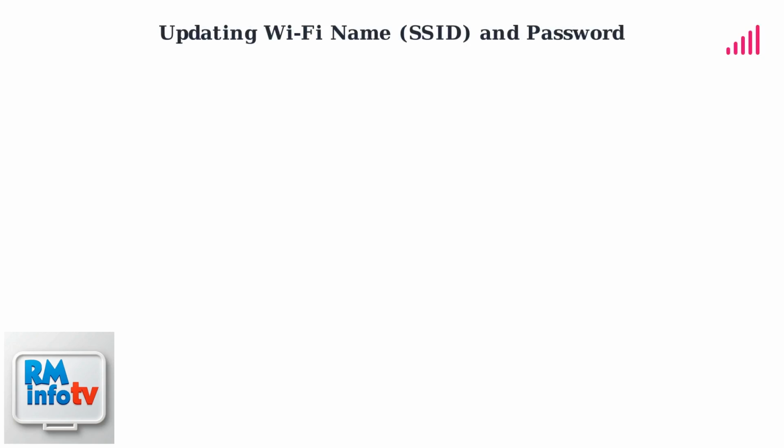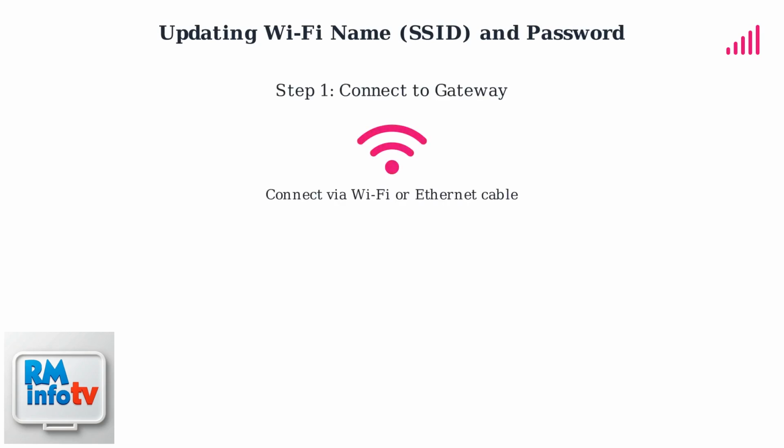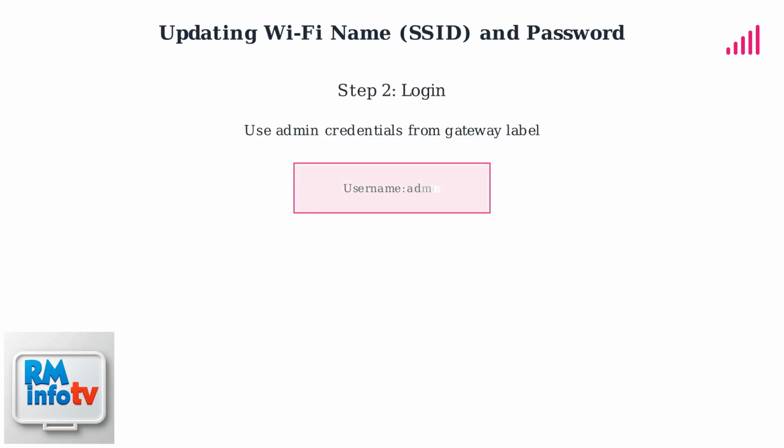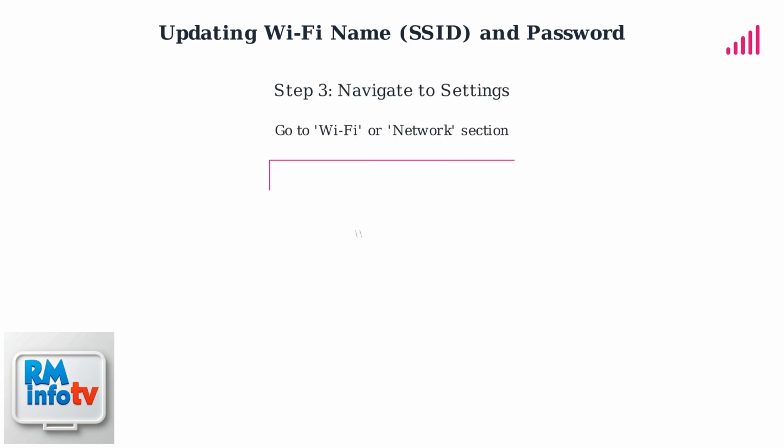Changing your T-Mobile gateway's Wi-Fi name and password improves security and personalization. First, connect to your gateway using Wi-Fi or an Ethernet cable. Log in using admin credentials, typically found on the gateway's label. Navigate to the Wi-Fi or network settings section.